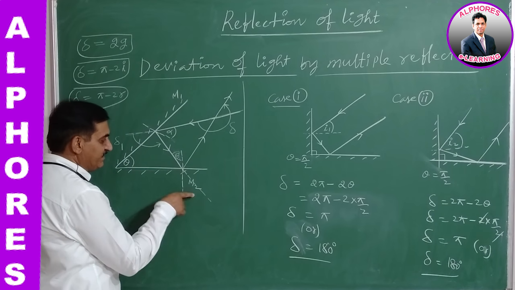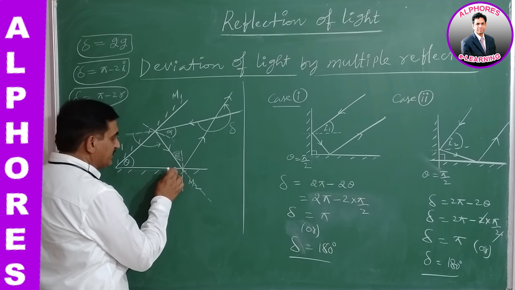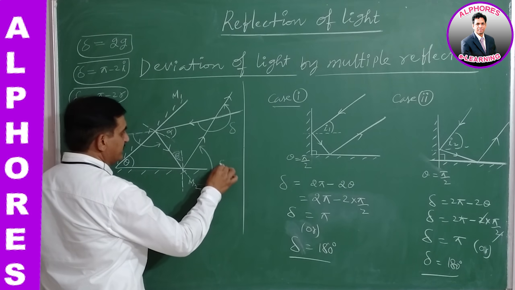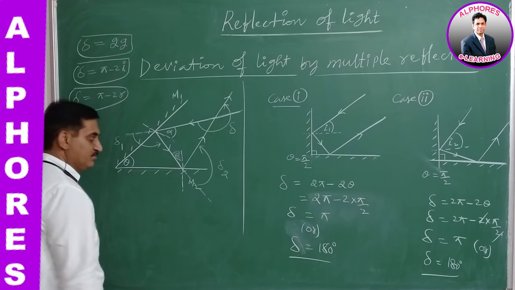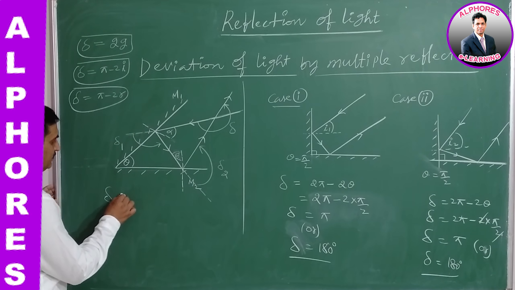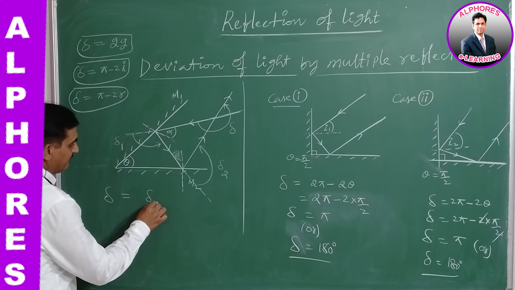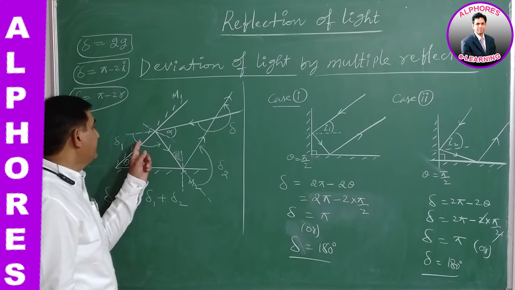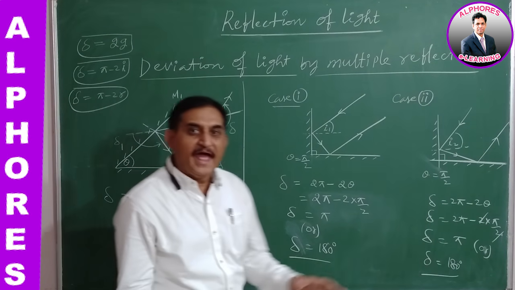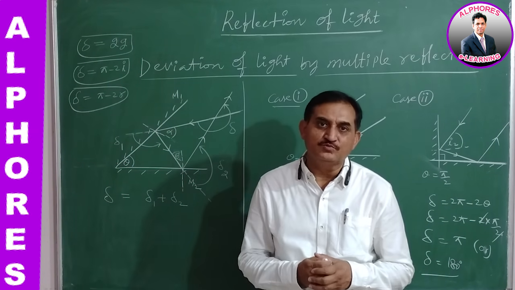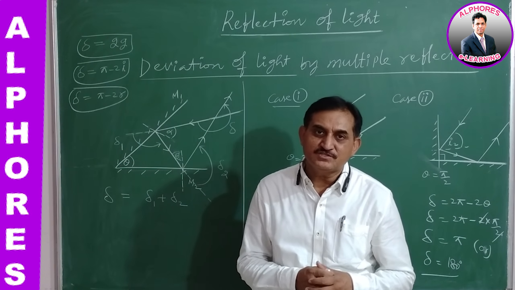Then the light is traveling along this path, and because of the presence of this mirror, one more deviation is given by the second mirror, delta 2. The total deviation suffered is delta equal to delta 1 plus delta 2. Here delta 1 and delta 2 both add up. Why are we adding these two separate deviations?